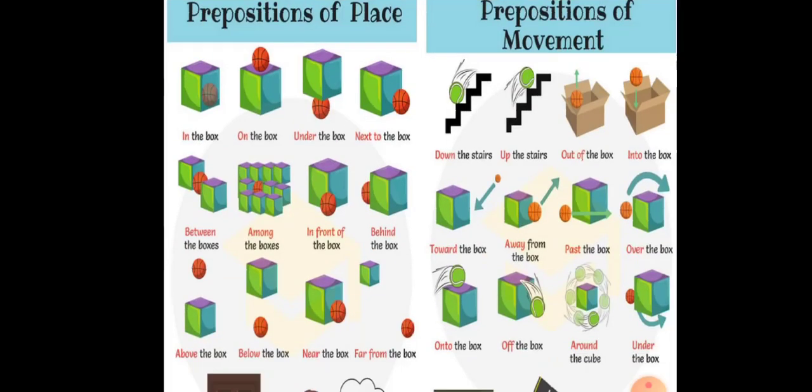Now I will show you these prepositions through picture. You see there is a box and there is a ball here. If you imagine the ball as a preposition, then the conception of prepositions use will be very clear to you. You see the first box here, the ball is in the box.